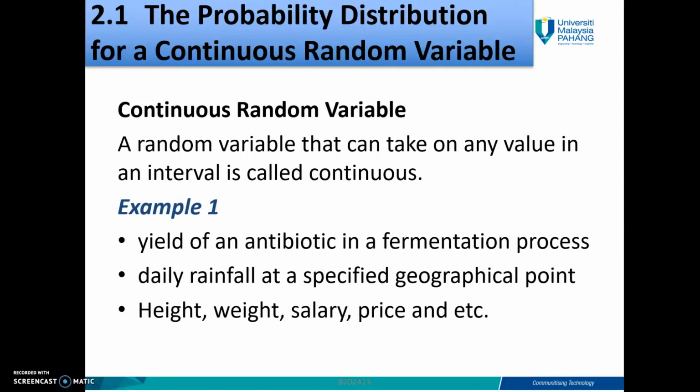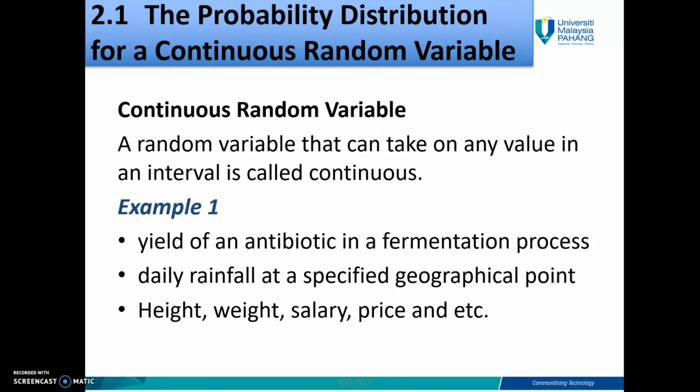Okay, so the probability distribution function for continuous random variable. At the first place, you must understand what is a continuous random variable. A random variable that can take on any values in an interval is called continuous.